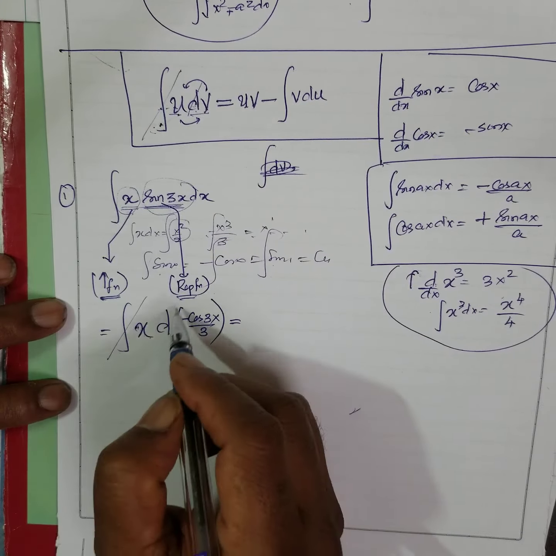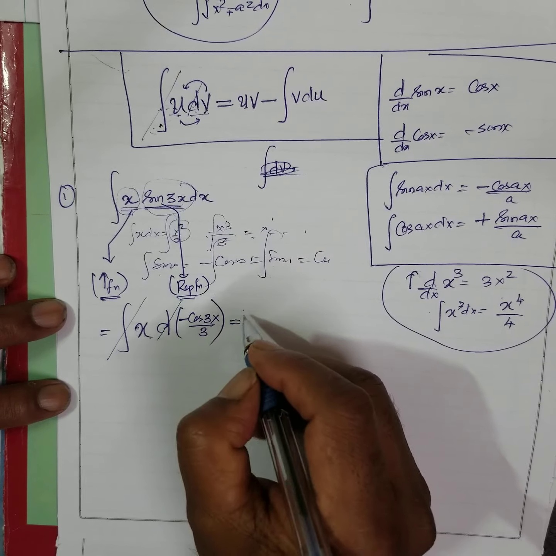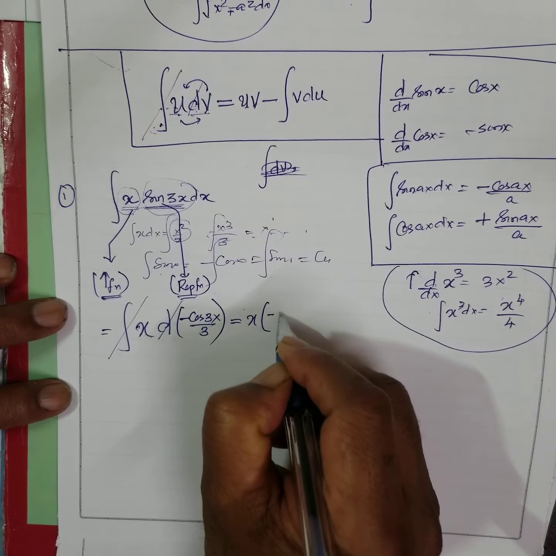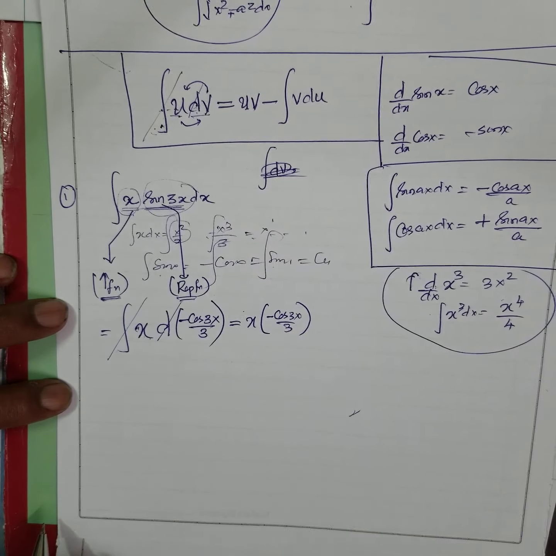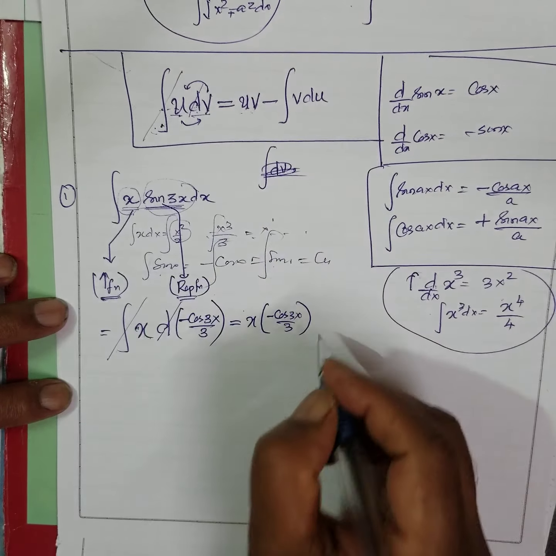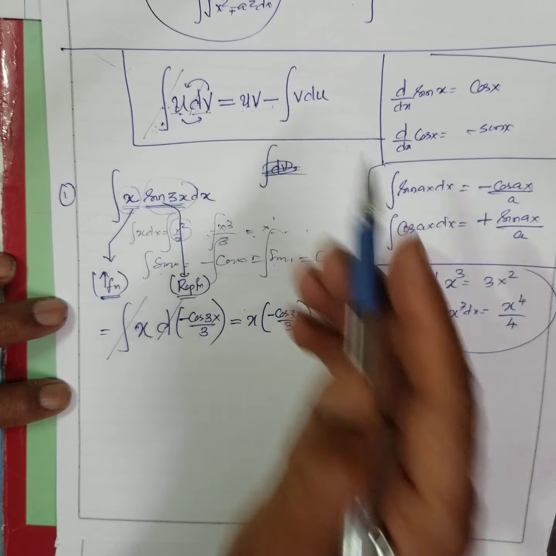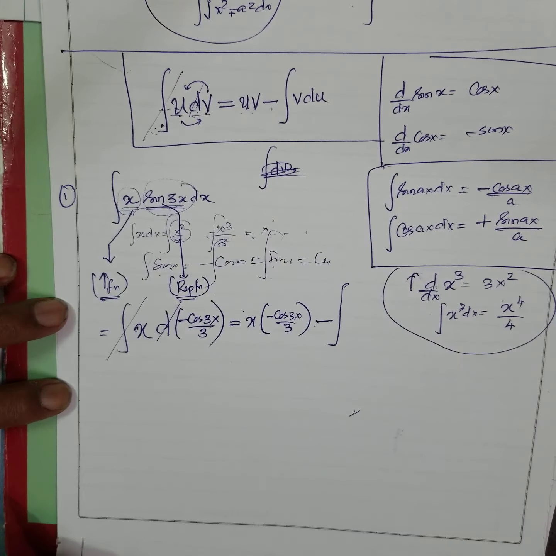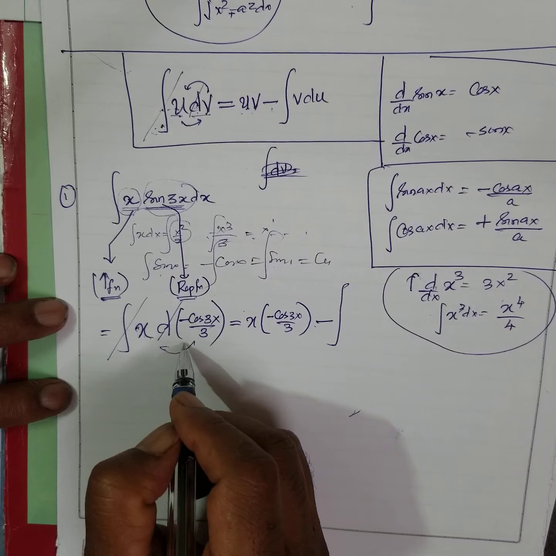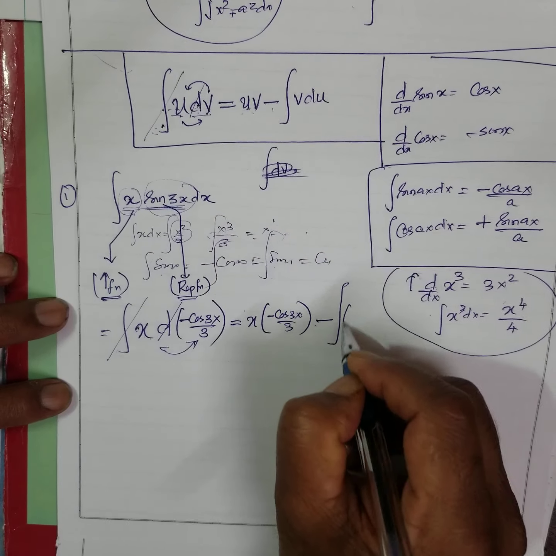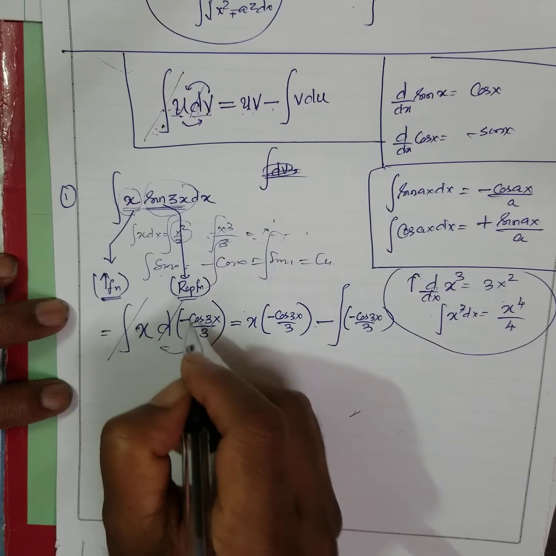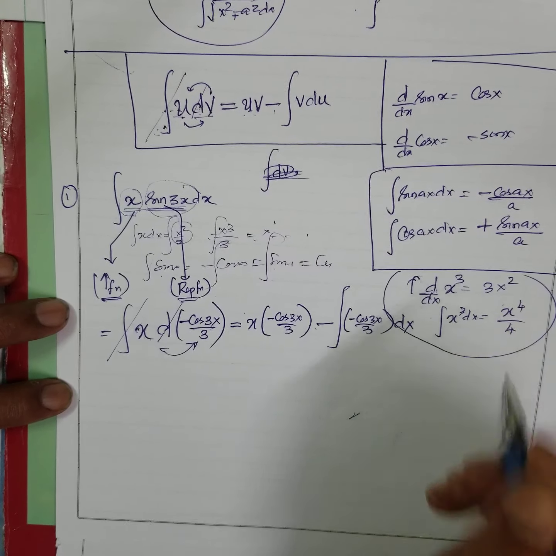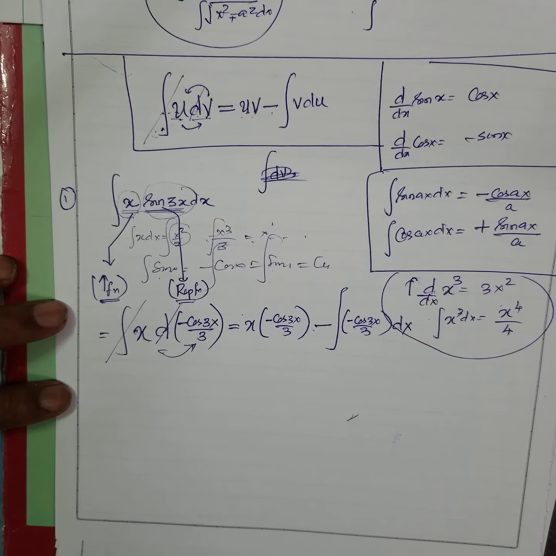Don't write this. You write these two together: x and minus cos 3x by 3. I have done this. Next you have to write a minus sign like this, then put an integral sign. Then interchange this, that is minus cos 3x by 3, and interchange dx. Can you follow?